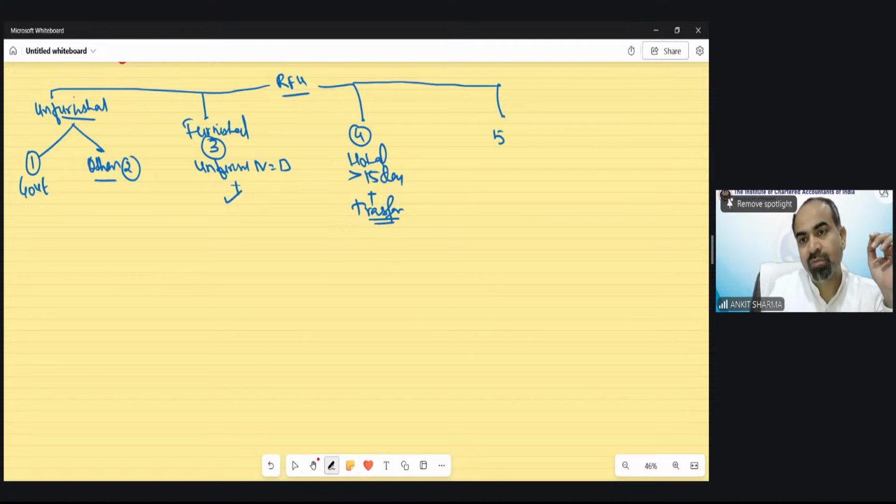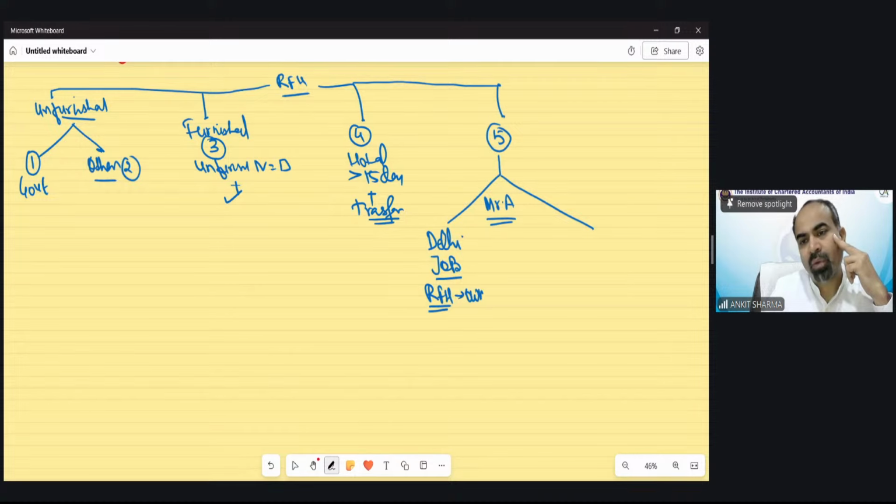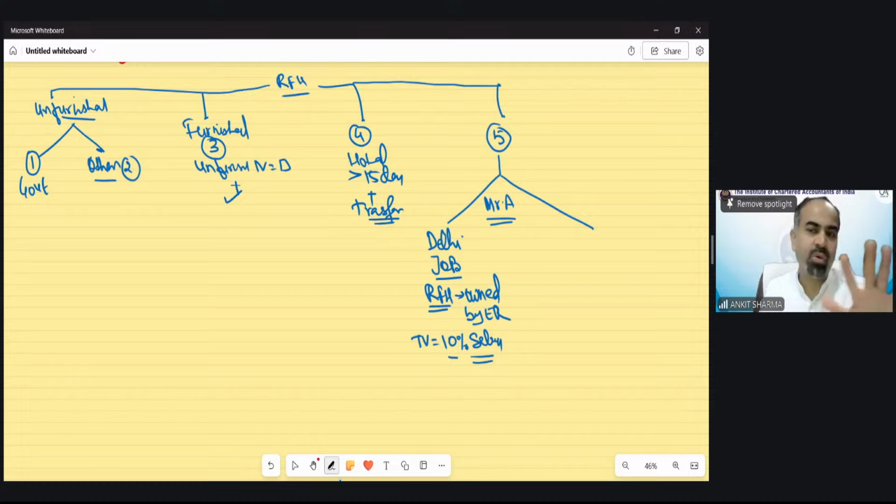So I'm just explaining what the differences between these cases are. Now practically this also happens and it's a very common case. Suppose Mr. A is doing a job in Delhi and he's getting a rent-free house there, and the rent-free house is owned by the employer. Clear? So his taxable value would be 10%, because population is more than 40 lakh, 10% of salary would be the taxable value in case of rent-free house.